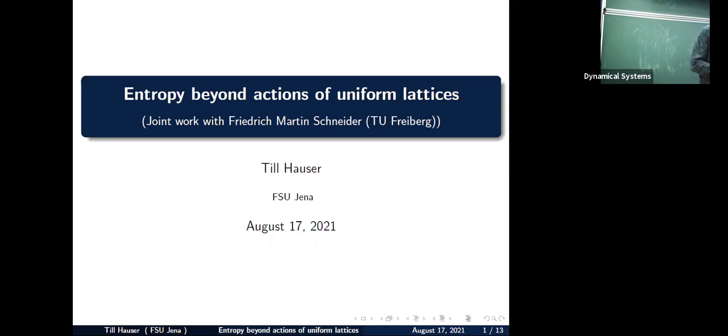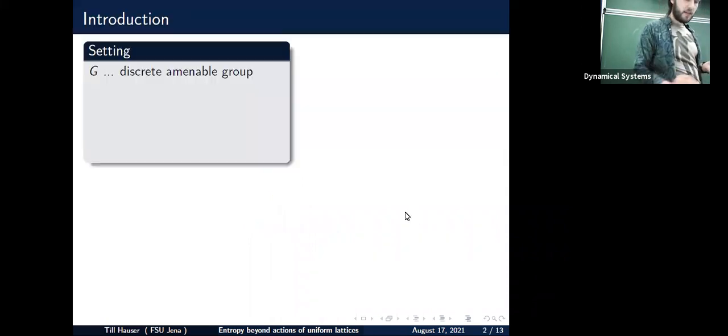Okay, so, what is entropy beyond actions of uniform lattices? Actually, what I want to talk about today is basically entropy theory for actions of groups which are not necessarily discrete. And I framed it like this. We will see it in the talk. So basically for actions of non-discrete groups. And I think it's best to start with the known context, the context of actions of discrete groups.